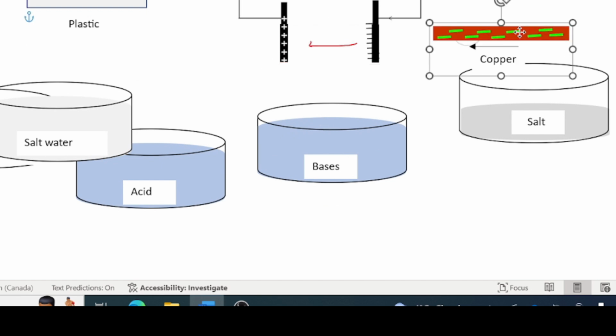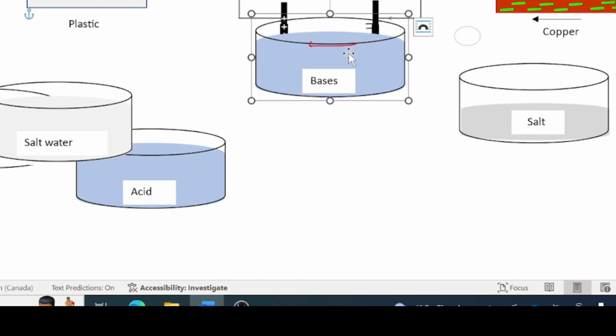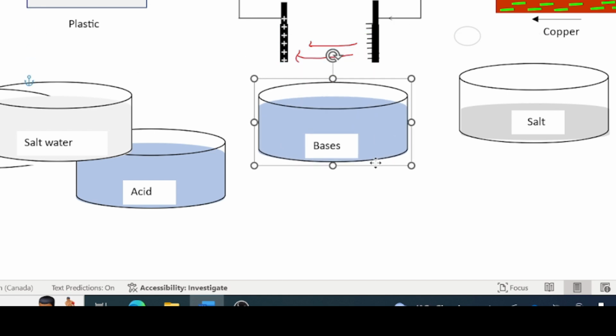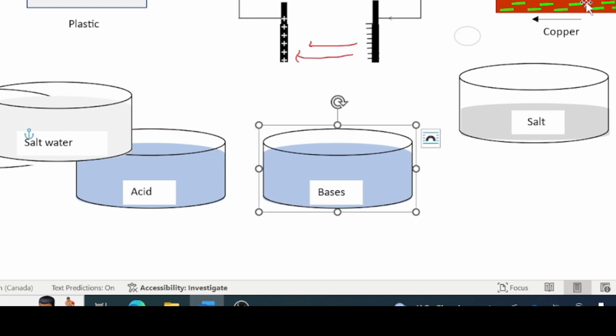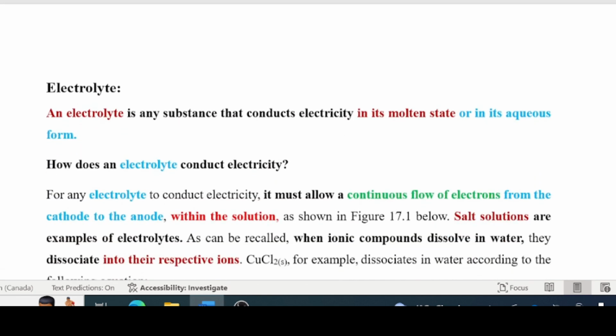Whether you put a base or a solution of a salt, it also must allow the electrons to flow in that direction. But how does it happen in an electrolyte? We can understand how it happens in a piece of metal because metals have electrons in them, right? So that's the next job for us to do, to understand how the electrolyte conducts electricity.